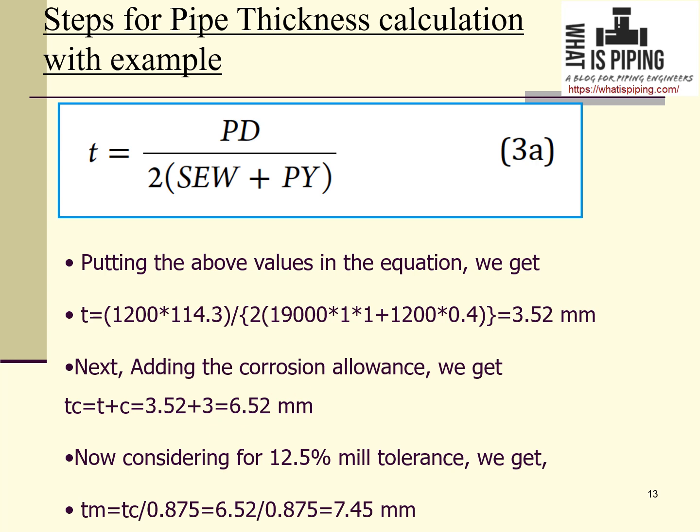Now we know that it is a seamless pipe having 12.5% mill tolerance, so we have to consider this allowance as well. So tm is equal to tc divided by 0.875, which gives a value of 7.45 mm.